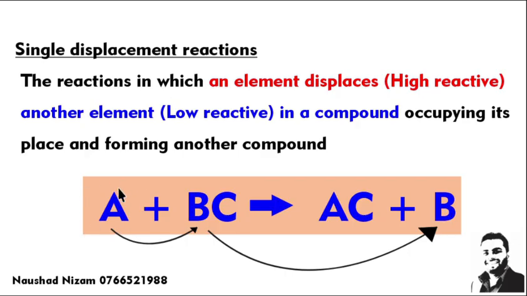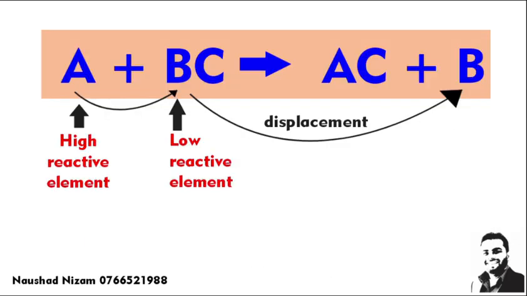Our single element should be highly reactive. If it is low reactive, this reaction will not take place. So remember that point: only a high reactive element can displace a low reactive element in a compound. This is called a single displacement reaction.